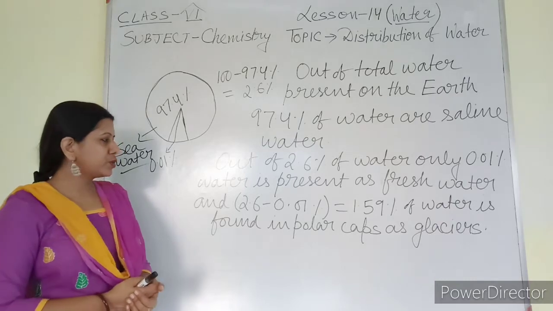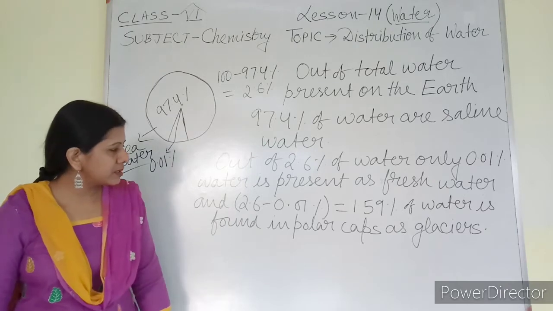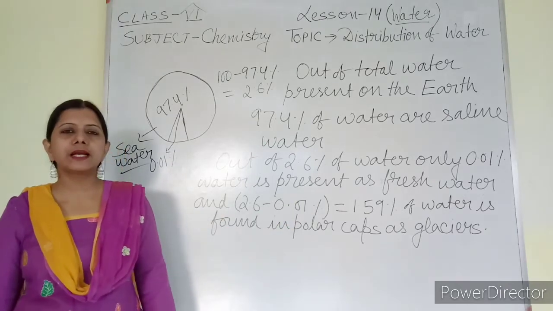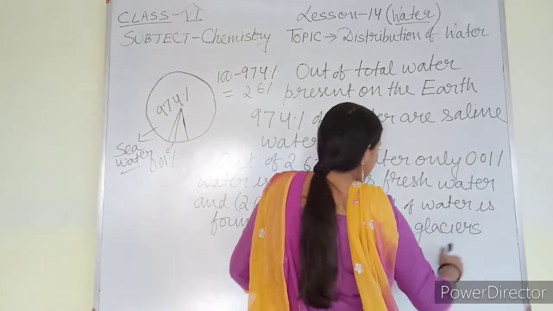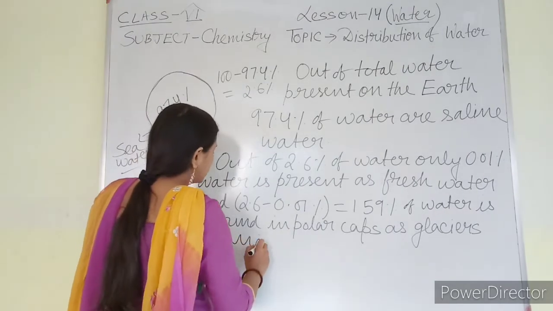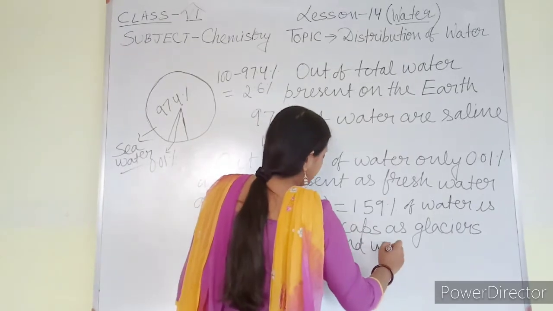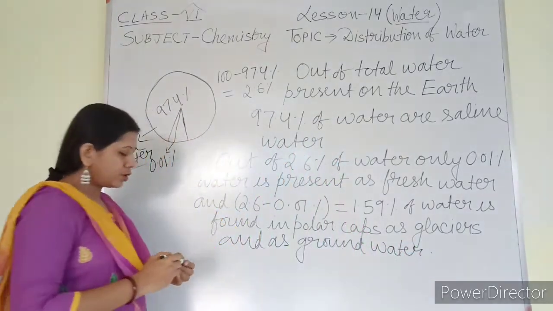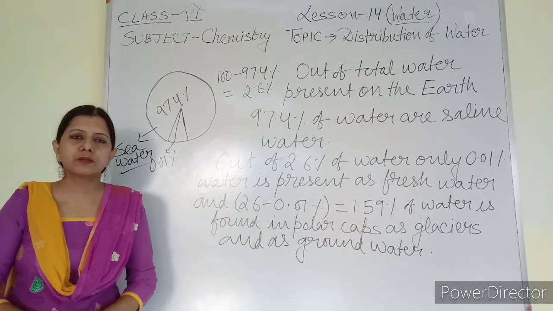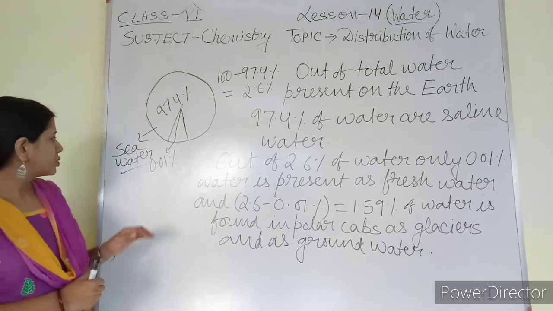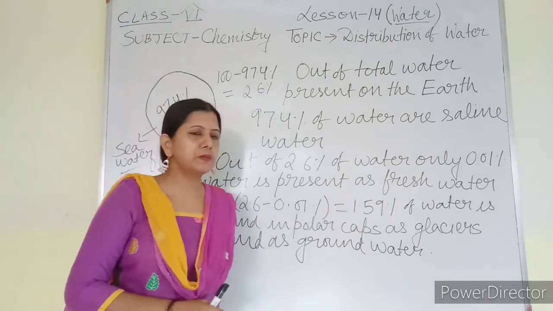And 2.6 minus 0.01%, that means 1.59% of water is found in polar caps as glaciers and as groundwater.